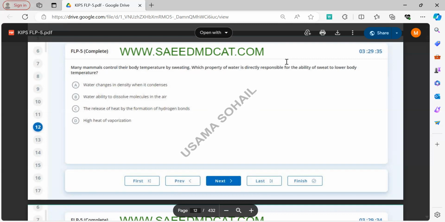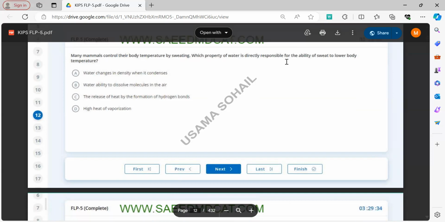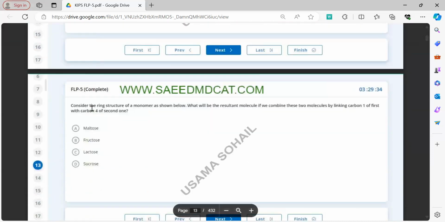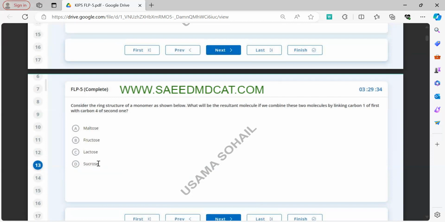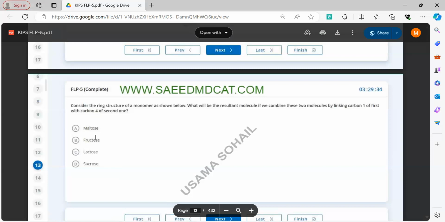The property of water responsible for the ability of sweat to lower body temperature is that water has a high heat of vaporization. Therefore, sweat is evaporated. Now, in question number 13, you need to know the structural formula of each of the following. Now, maltose is the basic unit, and the other three are all combinations of it. For example, glucose and galactose combine to form lactose. Similarly, glucose and fructose combine to form sucrose. And similarly, they all have different linkages.